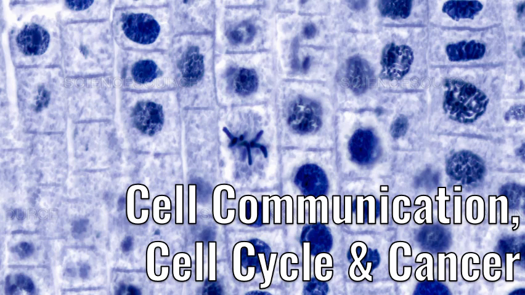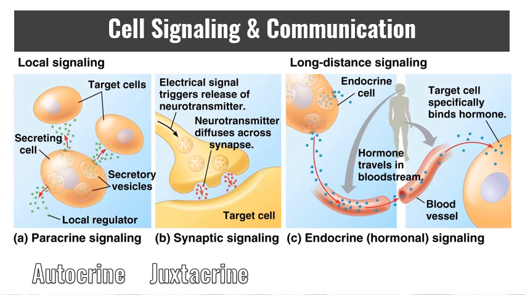Today we're going to do a quick review of cell communication, cell cycle, and cancer. Cell-to-cell communication allows the trillions of cells in a multicellular organism to communicate and to coordinate their activities. Now, this isn't just important to multicellular organisms, it's also important to unicellular organisms. Biologists have discovered universal mechanisms of cellular regulation involving the same small set of cell signaling mechanisms. The ubiquity of these mechanisms provides additional evidence for the evolutionary relatedness of all life.